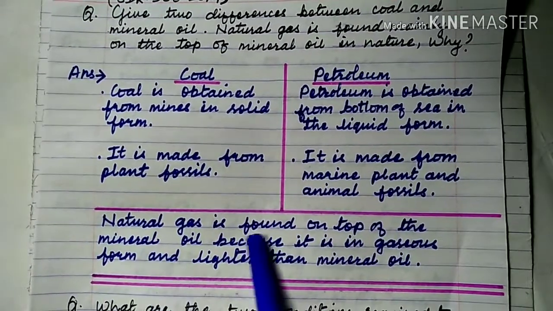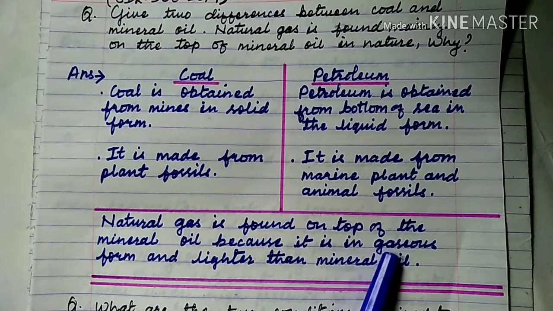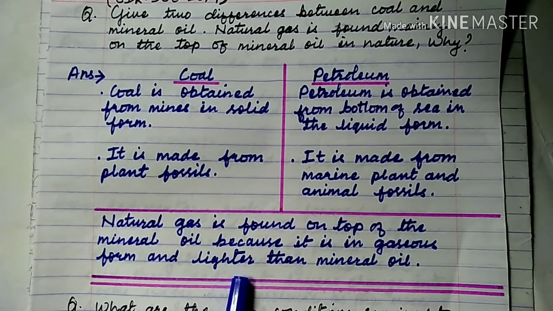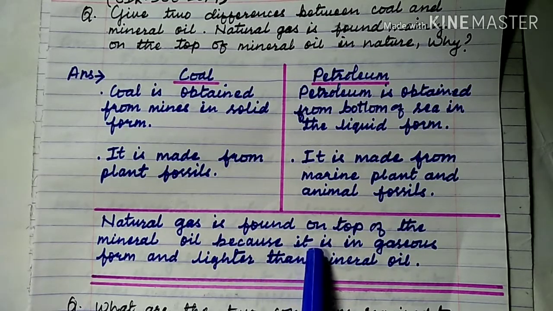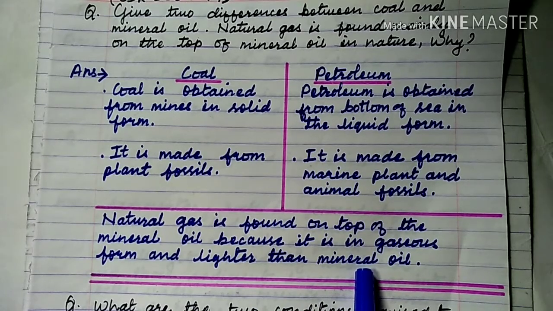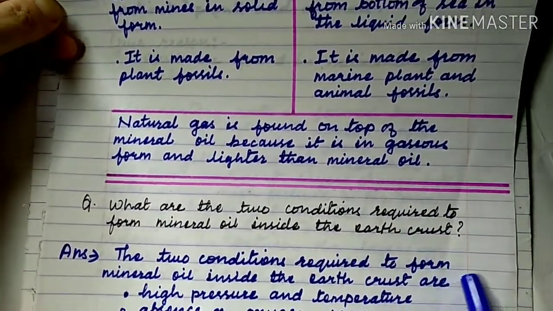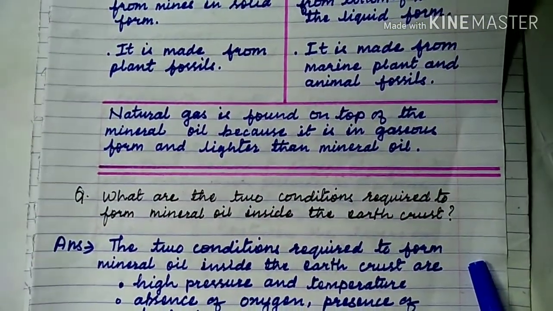Now, natural gas is found on top of the mineral oil because it is in gaseous form and lighter than mineral oil, so its density is less. It is lighter than the liquid form. Gas is always lighter than liquid, that is why it is on the upper layer.